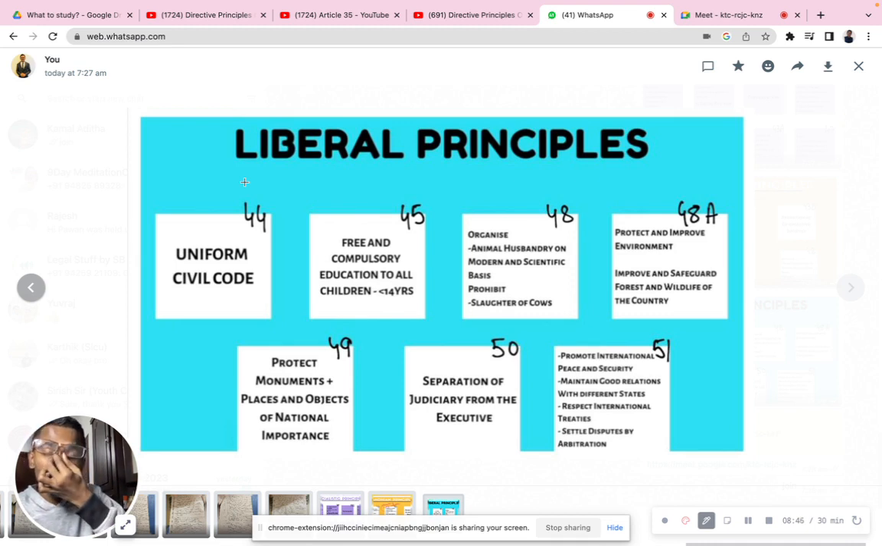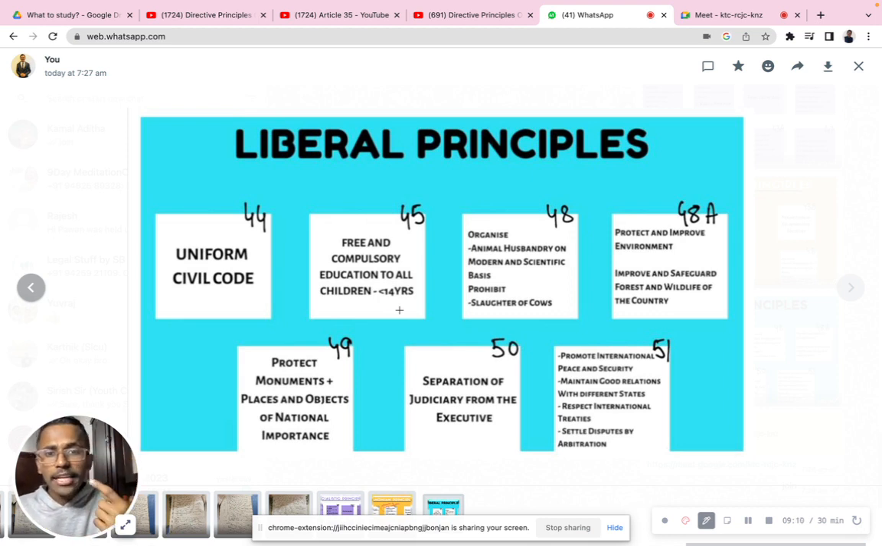Like making all laws similar, even in religious aspects. Then how would the implementation be? Under this also comes free and compulsory education to all children up to 14 years. Remember, as a society progresses, the laws also progress, or as the country progresses, the government starts looking into the welfare of the people. Very simple as that.